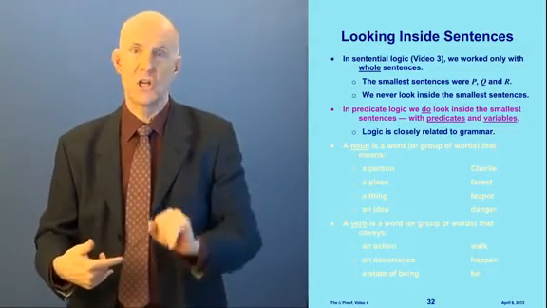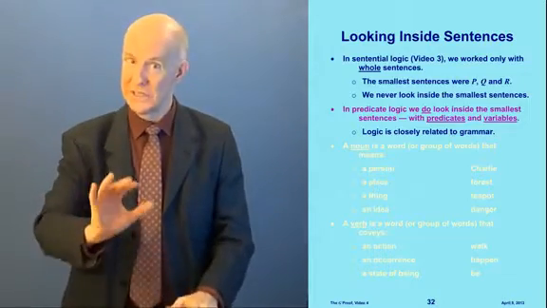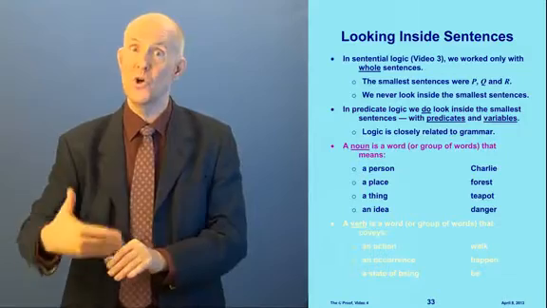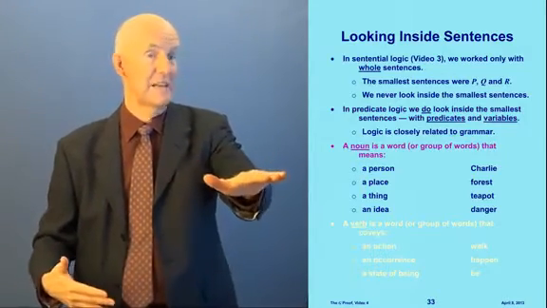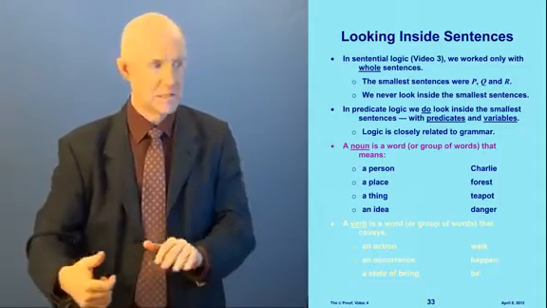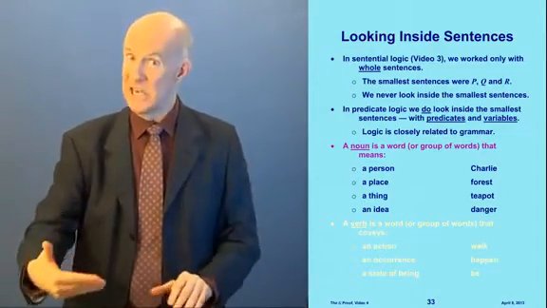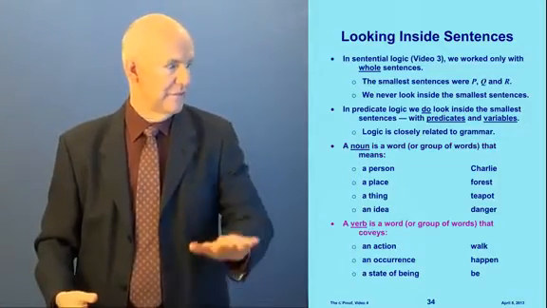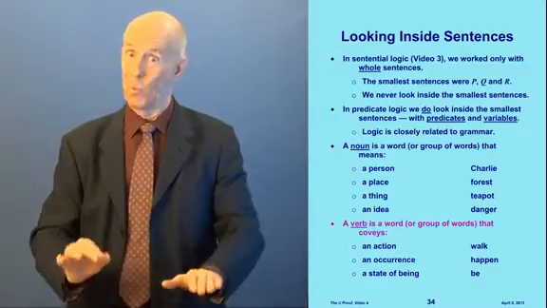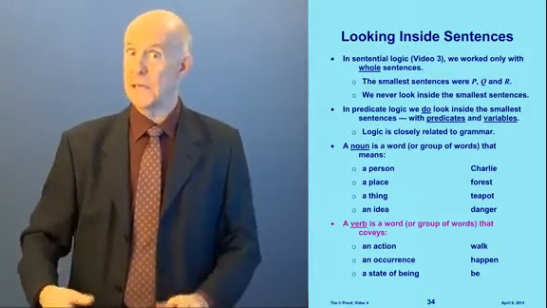Now, logic is closely related to grammar, and so I need to talk just a little bit about grammar here. Now, a noun in grammar is a word or a group of words that mean any of these things. It can be a person, like Charlie, a place, like a forest, a thing, like a teapot, an idea, like danger. A verb is a word or a group of words which conveys an action, like walk, an occurrence, like happen, a state of being, like be.